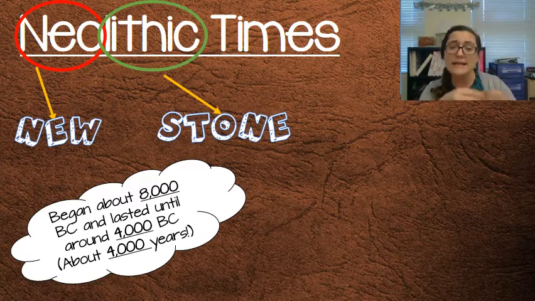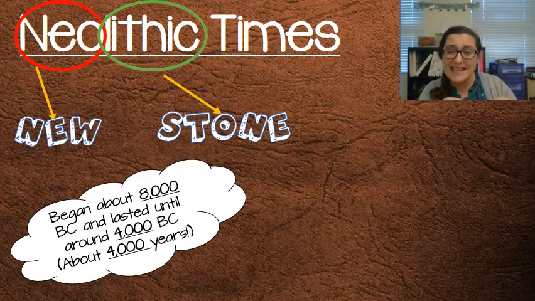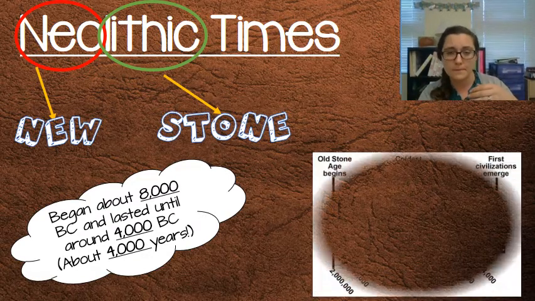And it lasted until about 4,000 BC. So doing my elapsed time, that's a period of time around 4,000 years. Okay. Now this is one of those dates, that 4,000 BC, that some historians debate a little and say it's either a little bit later or a little bit earlier. So we're going to use that circa or about.